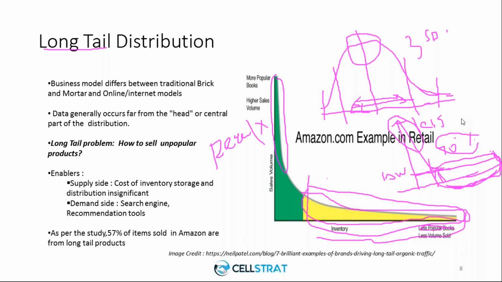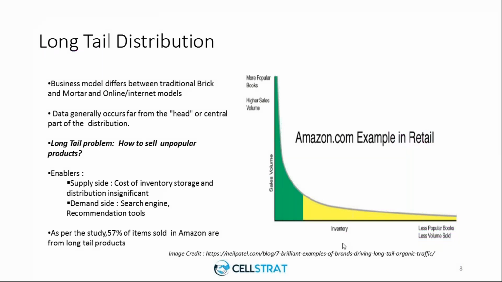So why am I explaining all these long tail, and why we want to make sure that people buy even the less popular products, right? Because only 20% of the books or even 20% of movies will be popular, remaining 80% will not be, right? But they can still be suiting the audience taste, and that is where the recommendation system plays a key role. The recommender systems understand the tastes of the people and can start recommending products from this category, right? So that audience will get a taste.